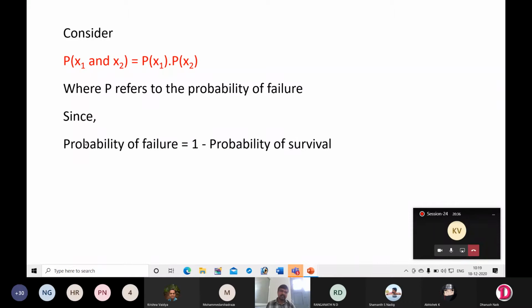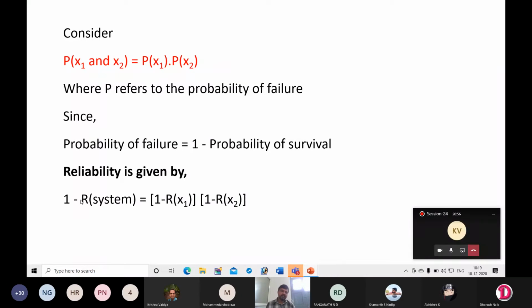For this case, we are considering the condition that probability of failure is equal to 1 minus probability of survival. And since we are considering P of x1 and x2 as the probability of failure of the entire system, we can write that as 1 minus R system, where R system means reliability of the system.